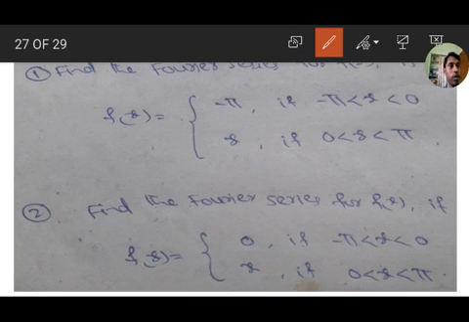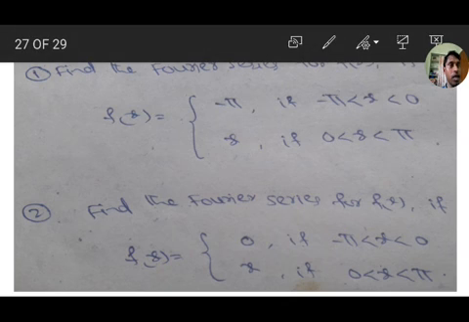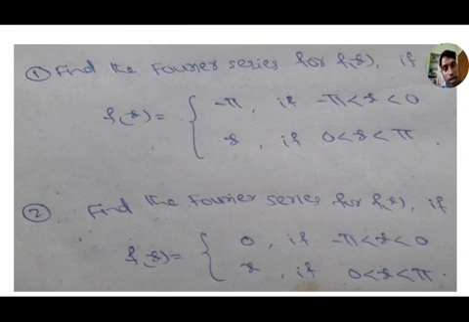Limits are minus pi to pi. While calculating the Fourier coefficients a0, an, bn, we have to separate the integral as minus pi to 0 and next 0 to pi, accordingly substitute the values, integrate and simplify, we get the values and substitute in the Fourier series equation 1, a0 by 2 plus sigma n equal to 1 to infinity a n into cos nx plus sigma n equal to 1 to infinity b n into sin nx.